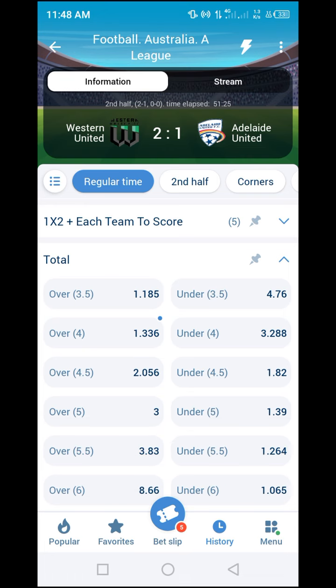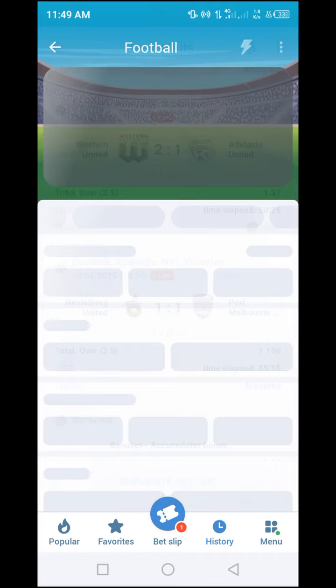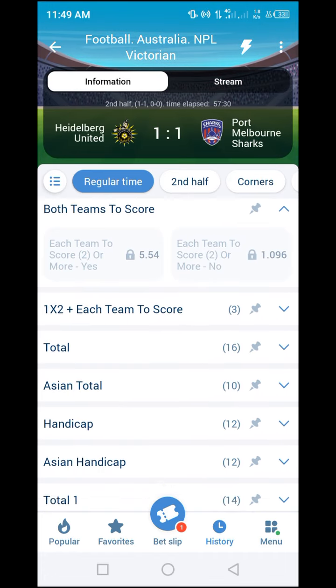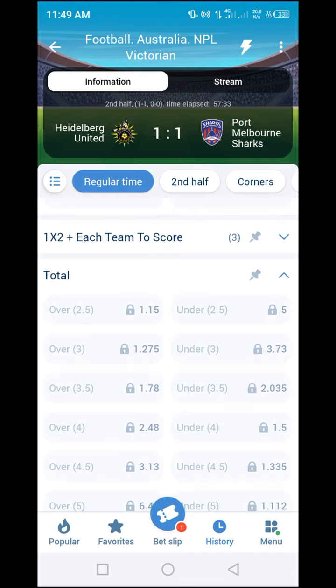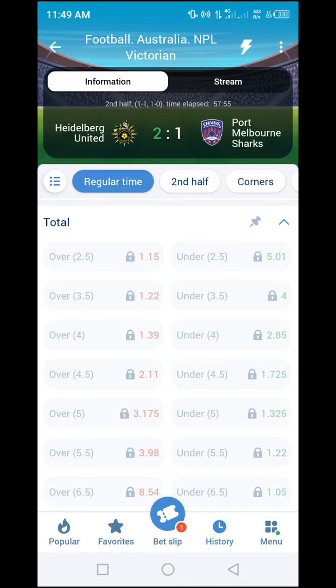Looking at 1.33, putting $100 is going to give me $33, but that is a small value for me. And I have 2 of these events, so I want to increase the next one. So this is the next game here. I also want to increase the number of goals here as we are putting it into action. Let's wait for these odds to unlock. They have just locked now, but I want to look at over 3 goals at odd 1.27 or 3.5 goals at odd 1.78. But 3 goals is what we want to look at. So let's wait a little while this opens before we make our odd at least between 1.50, that is 1.50 and more. It has just scored. You can see the home team has scored another goal.